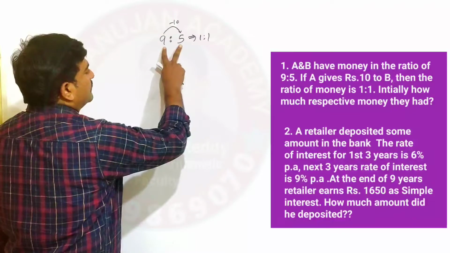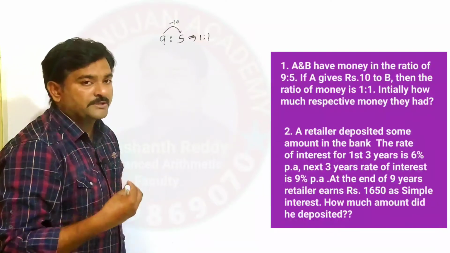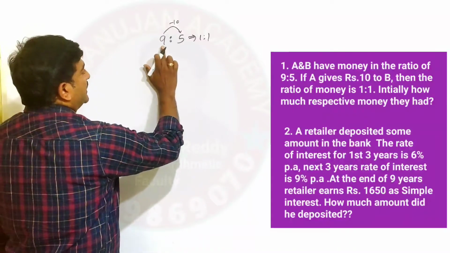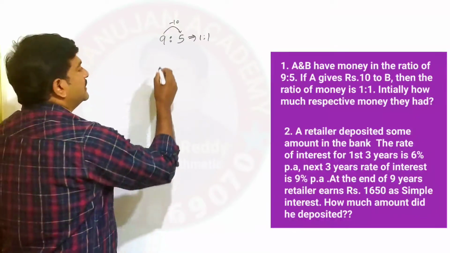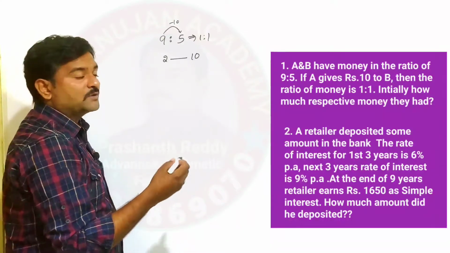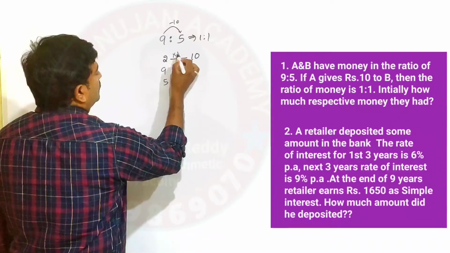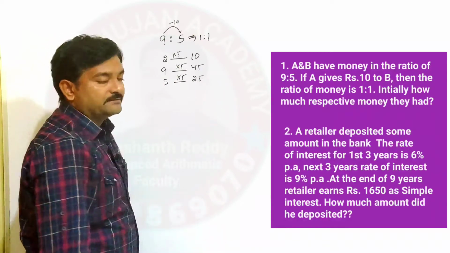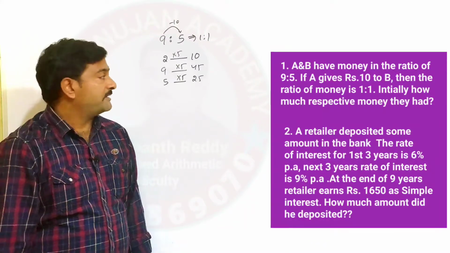To get an equal amount of money, assume that A has 9 rupees and B has 5 rupees. In order to have the same amount, A must give 2 parts to B. If A gives 2 parts to B, it is 7 parts and 7 parts. Therefore, both have equal amounts of money. So the 2 parts of money equal 10 rupees. Then you are asked to find the amount they have respectively. A has 9 parts, B has 5 parts. Therefore 2 fives are 10, that's why 9 fives are 45 and 5 fives are 25. So A has 45 rupees and B has 25 rupees.